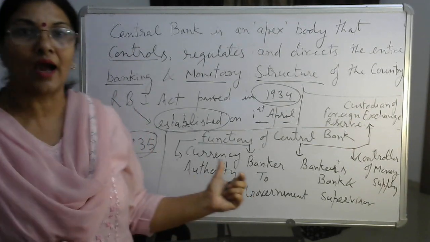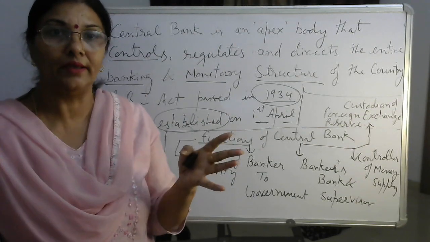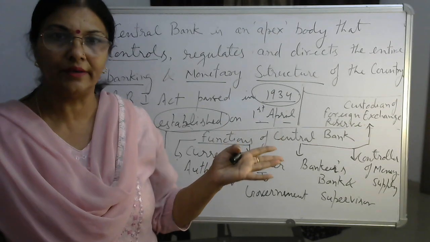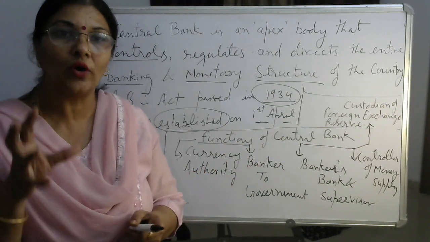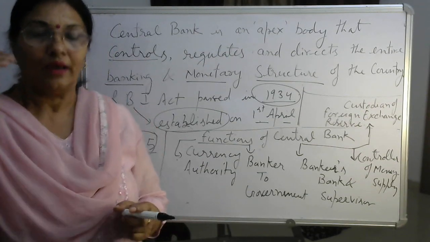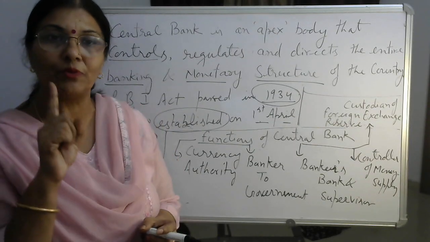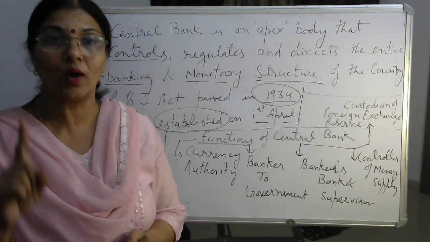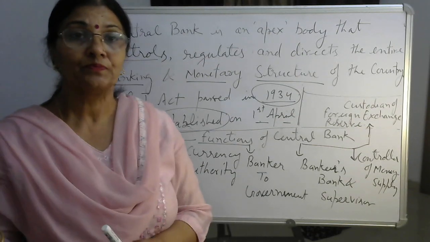Currency authority: RBI has the sole authority to issue the currency notes in India. In all countries, the central bank is the sole authority to issue the currency. In India, RBI issues all the paper currency notes except the 1 rupee note. The 1 rupee note as well as the coins are issued by whom?